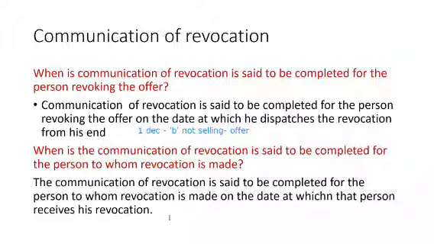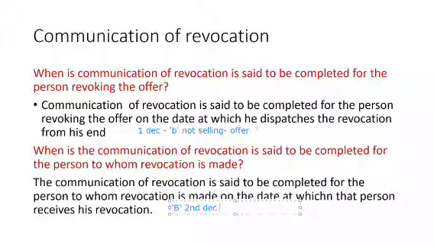For example, I have sent my communication through email on 1st December stating that I am not going to sell my car. So the person B received my mail on 2nd December. Because of some technical issues, he received it on 2nd December. So for him, the communication will be completed on 2nd December.